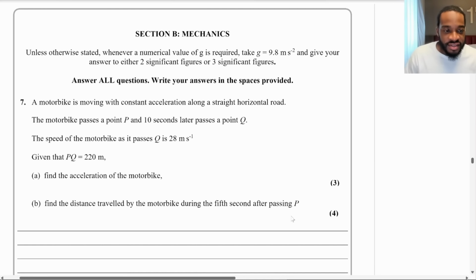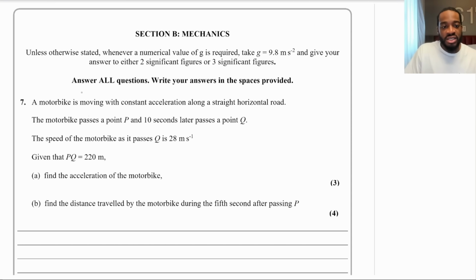All right. So question 7 says a motorbike is moving with constant acceleration along a straight horizontal road. The motorbike passes a point P and 10 seconds later passes a point Q. The speed of the motorbike as it passes Q is 28 meters per second. Given that PQ is 220 meters, find the acceleration of the motorbike for part A.